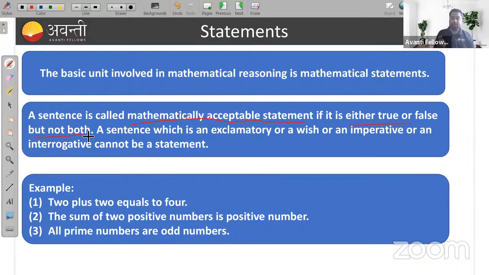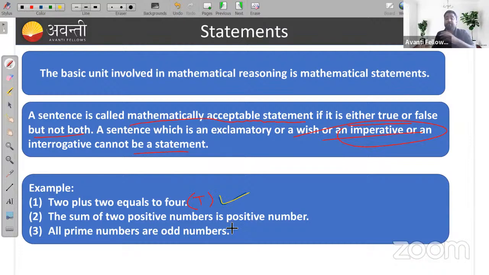A sentence which is exclamatory, imperative or interrogative cannot be a statement. Don't bother about all these things. Just remember: a statement which is either true or false is called a mathematical statement. Some examples we can see here. Suppose we take the example 2 plus 2 is equal to 4. This statement is true.